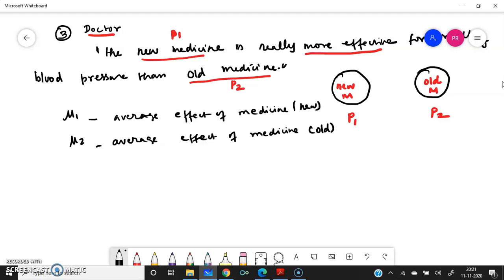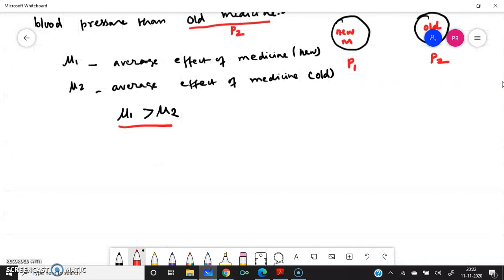What the doctor is saying is that the new medicine is really more effective for controlling blood pressure than the old medicine. Symbolically, it is mu1 greater than mu2. This is all about this example.